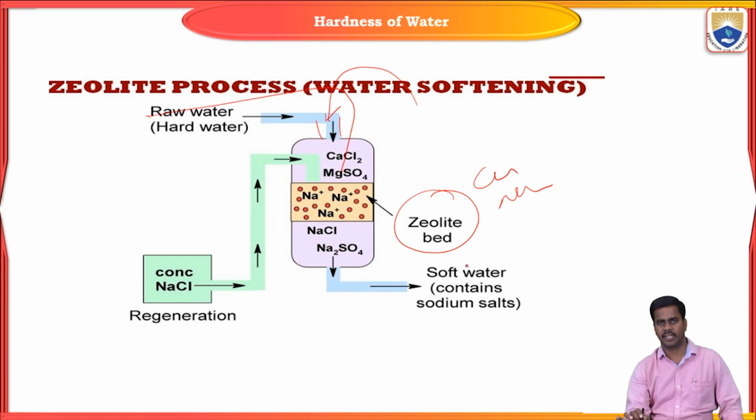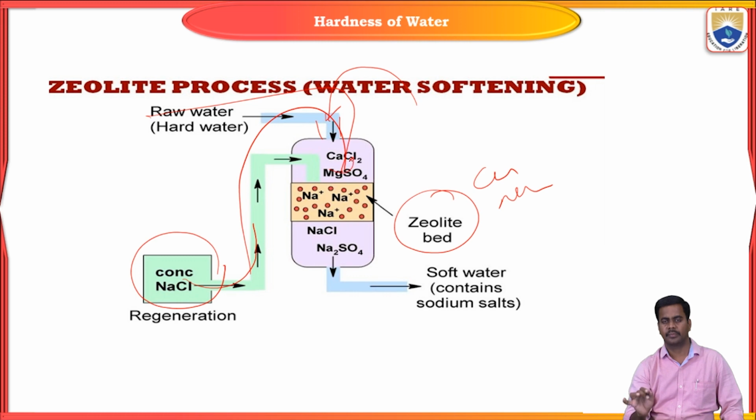It has to be regenerated. How will it be regenerated? By passing sodium chloride from the second tank to the zeolite tank. That is known as the regeneration step of zeolite.